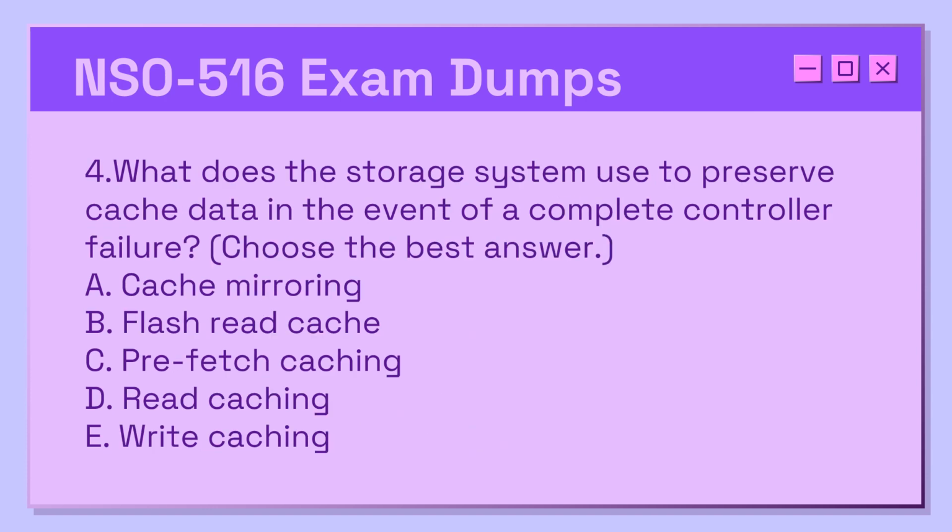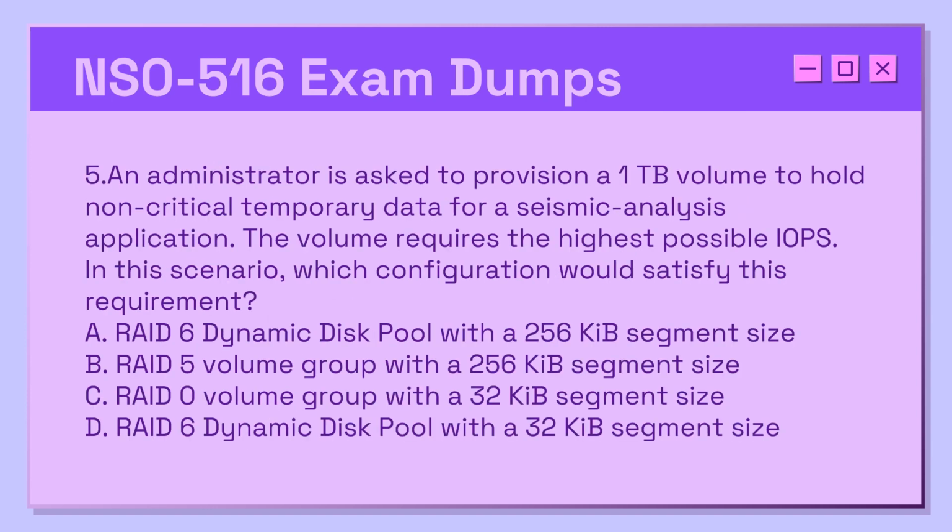4. What does the storage system use to preserve cache data in the event of a complete controller failure? Choose the best answer. A. Cache mirroring. B. Flash read cache. C. Prefetch caching. D. Read caching. E. Write caching.